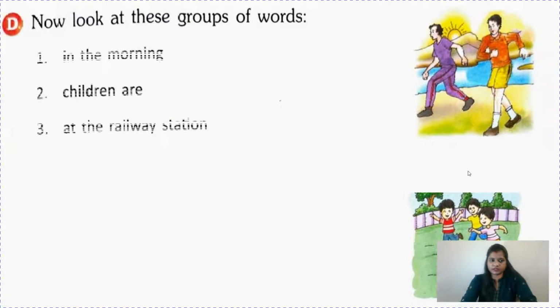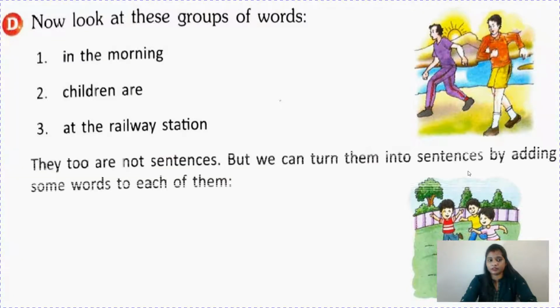A group of words. In the morning. Children are at the railway station. Children. They are only groups of words. They are not making any sense. So they are not a sentence. They are incomplete. So let's see what's written here. They too are not sentences, but we can turn them into sentences by adding some words to each of them.